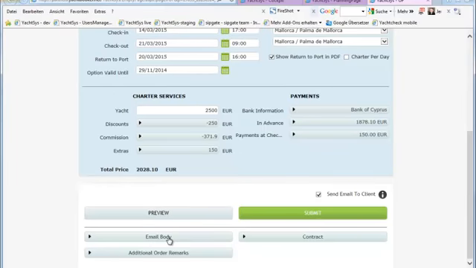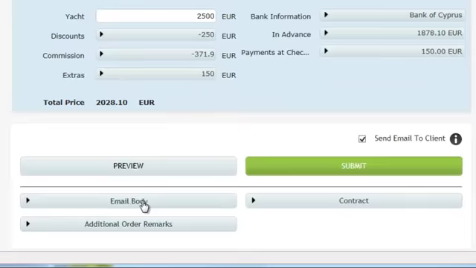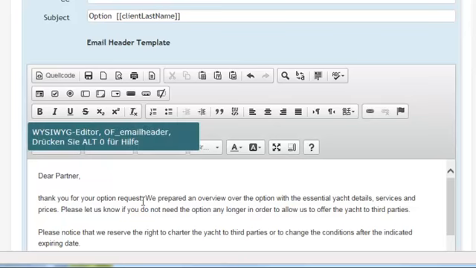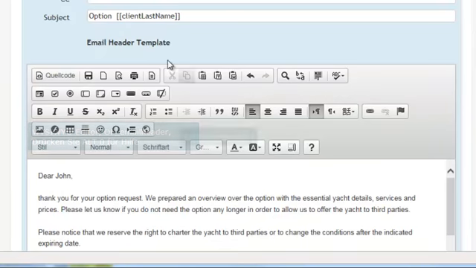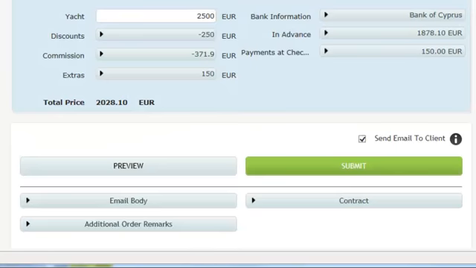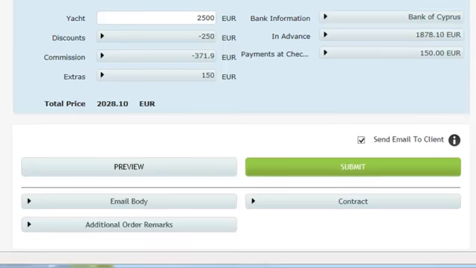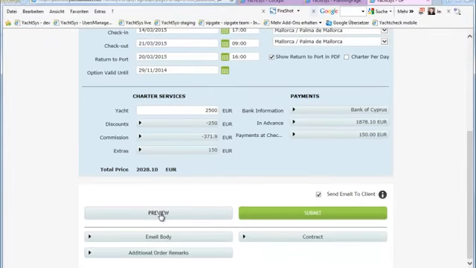By clicking on email body, you can edit the standard text template of the email to the agent and add, for example, the name of your personal contact in the respective agency. Click on preview to see what you will send to the agency.